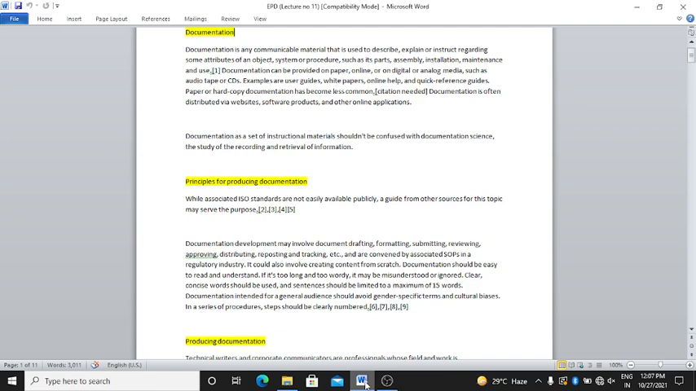Documentation should be easy to read and understand. One main thing is that the document should be clear, so that anyone, a new member or user, can handle it and be able to understand. It means the document should be easy to read and understand. If it's too long and too wordy, it may be misunderstood or ignored.